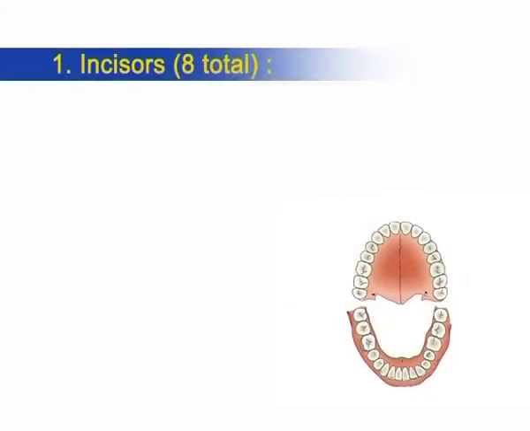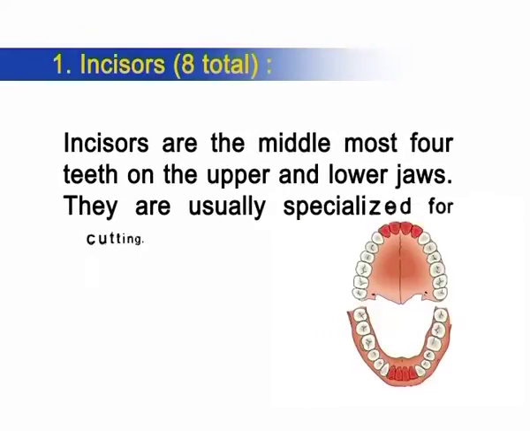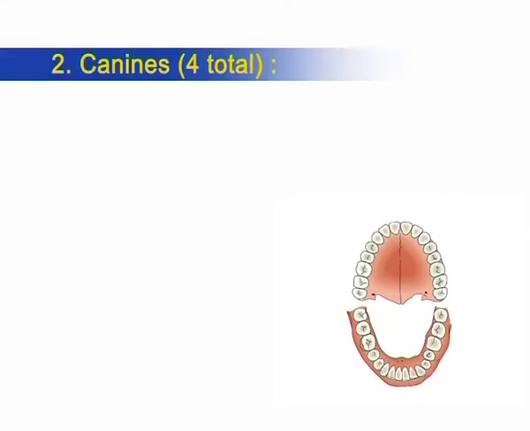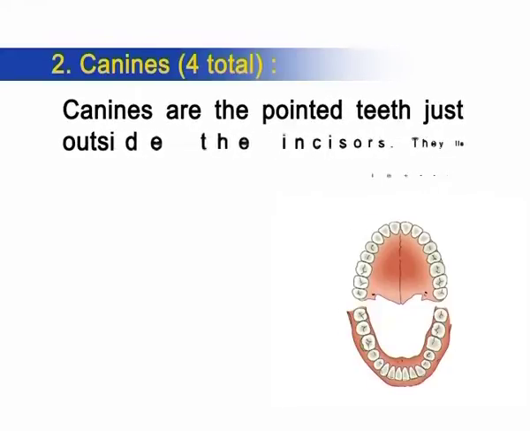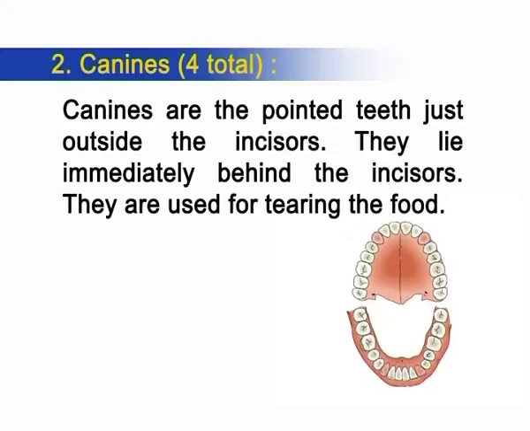Number 1, incisors. Number of incisors, 8. Incisors are the middle most 4 teeth on the upper and the lower jaws. They are usually specialized for cutting. Next, number 2, canines. Number of canines are 4. Canines are the pointed teeth just outside the incisors. They lie immediately behind the incisors. They are used for tearing the food.